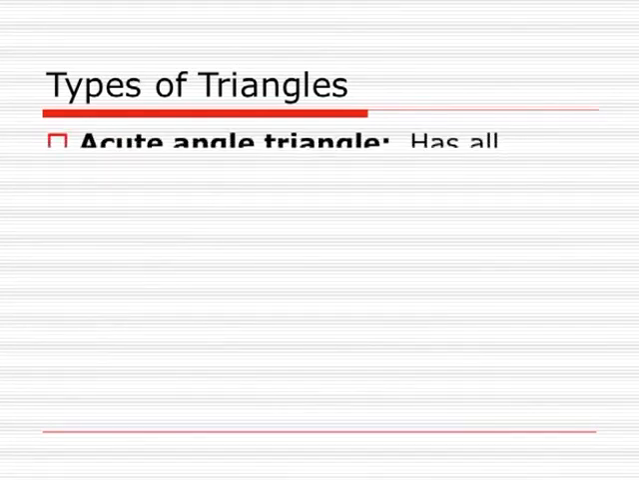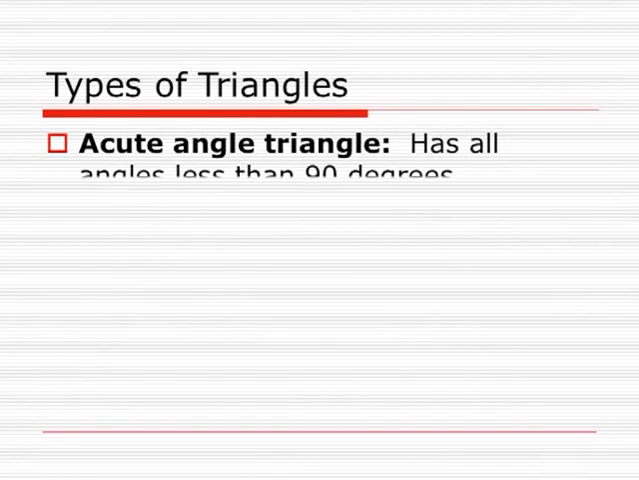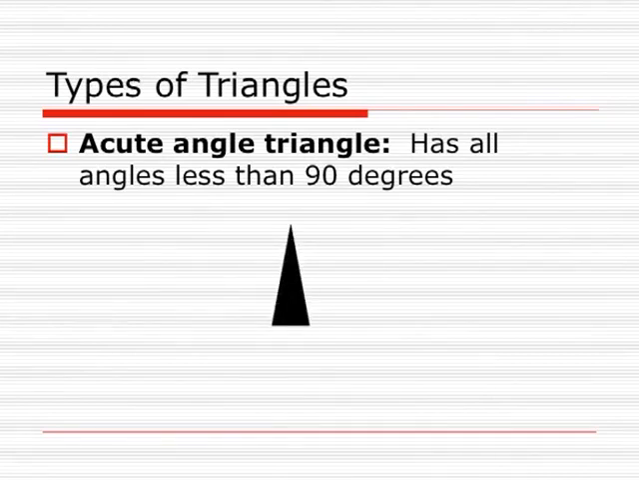Now we define triangles on the basis of the measurement of their angles. The very first type we come across is the acute angled triangle. It is a triangle in which all 3 angles are acute angles. Further, we can say that if all 3 angles of a triangle are less than 90 degrees, then the triangle is an acute angled triangle.